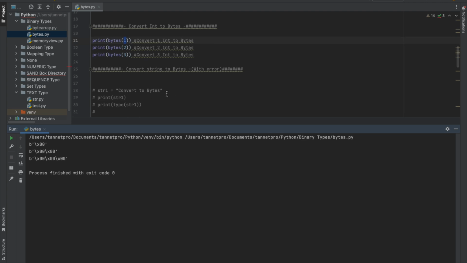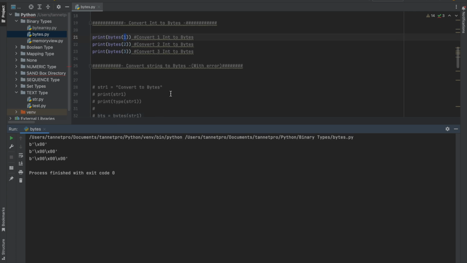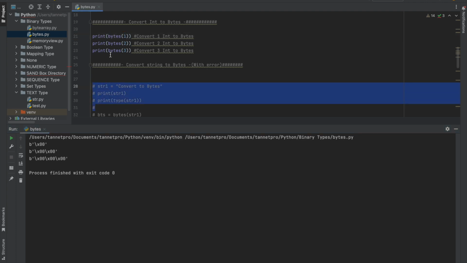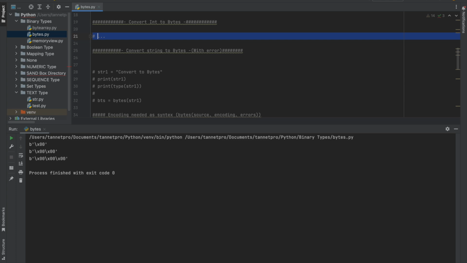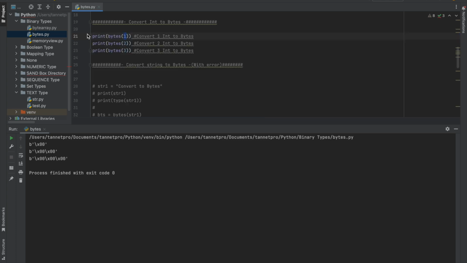So one thing very important, that is string. As I told you, it will give you one error. Why will it give you an error? Let me explain this.